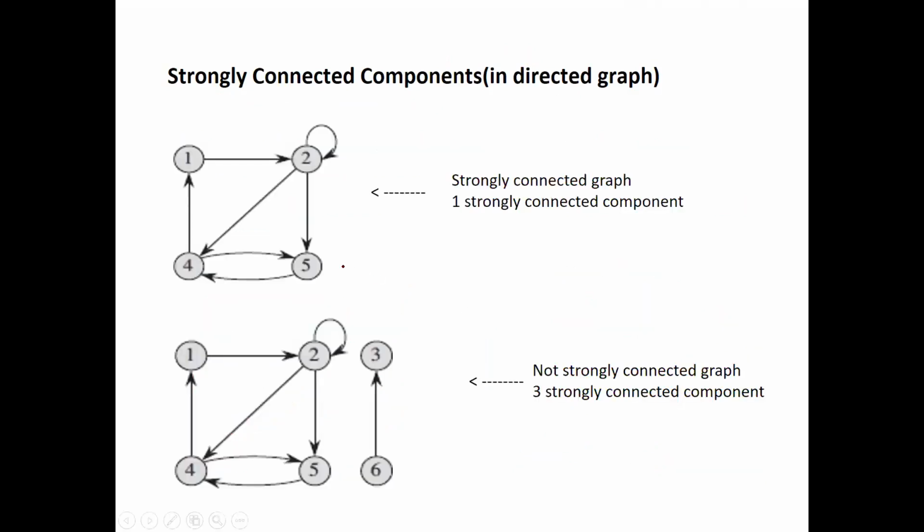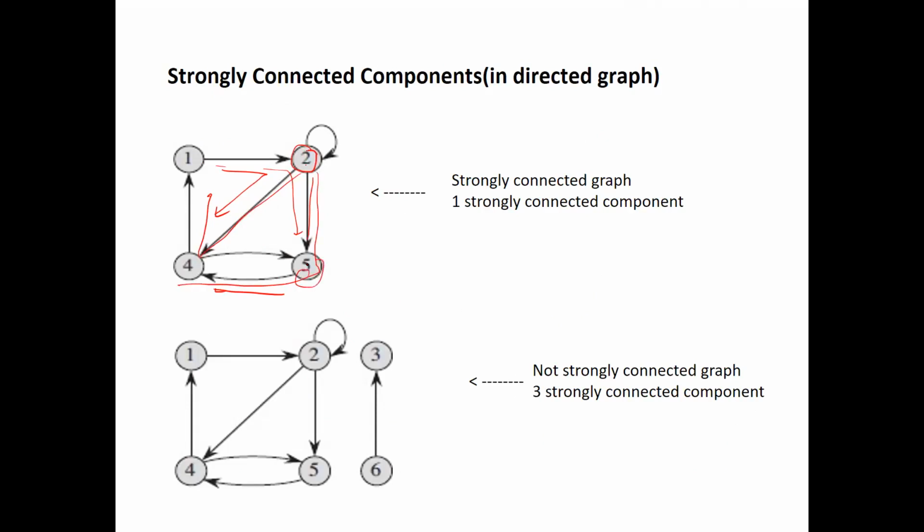Next comes another set of examples of strongly connected components. This graph, if you see carefully, there is a path from 1 to 2. There is a path from 1 to 4, like this. There is a path from 1 to 5. There is a path from 5 to 4. Similarly, considering other vertex 2, 2 to 4 there is a path, 2 to 4 to 1 there is a path, 2 to 5 there is a path, 2 to 4 to 5 there is a path.